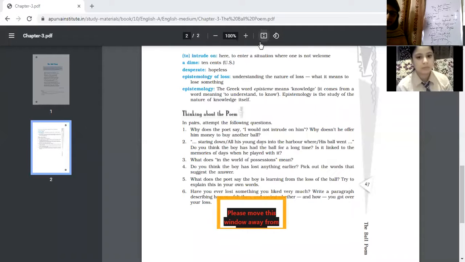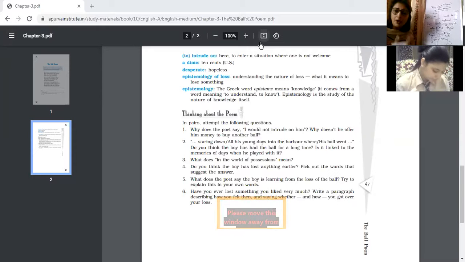Next question is, staring down all his young days into the harbor. Harbor is here symbolic of the vastness of life, where his ball went. Do you think the boy has had the ball for a long time? No. How can the boy have a ball for a long time? Because the ball is symbolic of the loss of childhood.